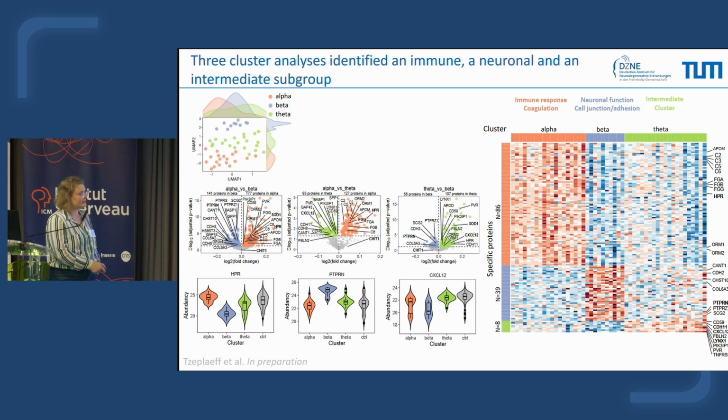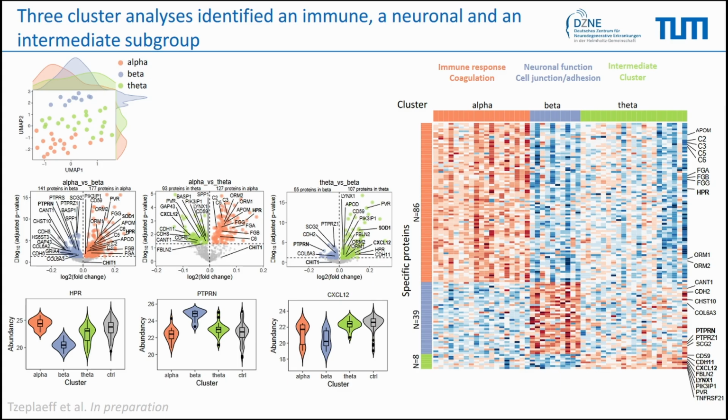So we mainly found that this group was again associated with neural function and cell adhesion. And finally, this intermediate group here had some expression of proteins, so 8 were specific to this group, with some of them that are chemokine, so associated with immune response. We found some cadherin, and we found also LINX1 that is binding to the nicotinic acetylcholine receptor, for example. So kind of a cluster that is in between and have activation of both pathways.